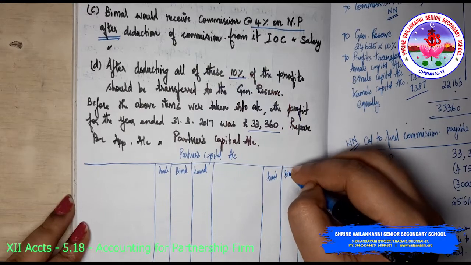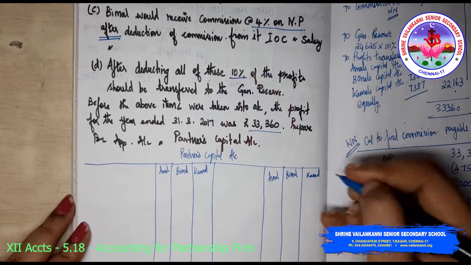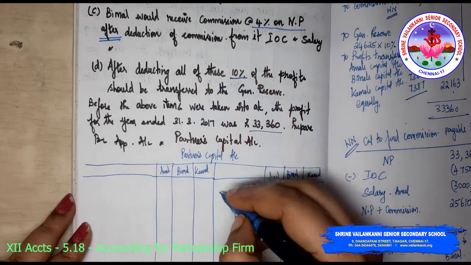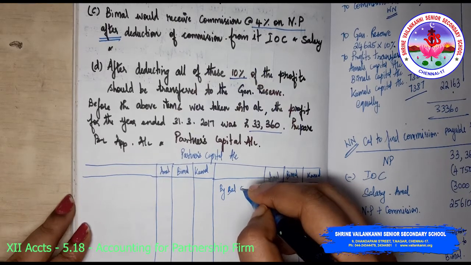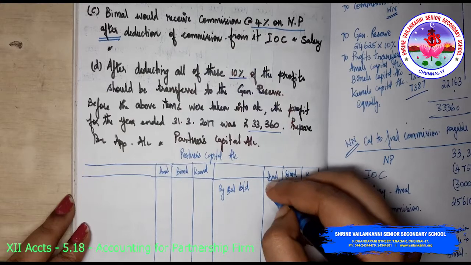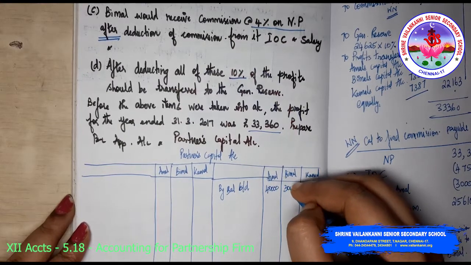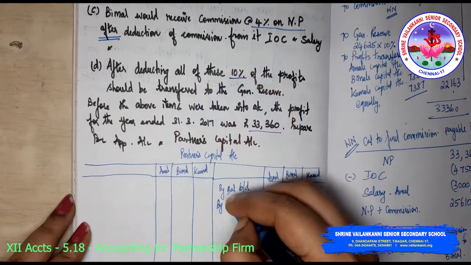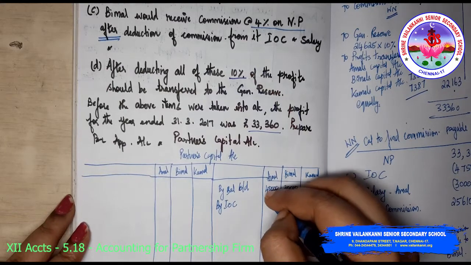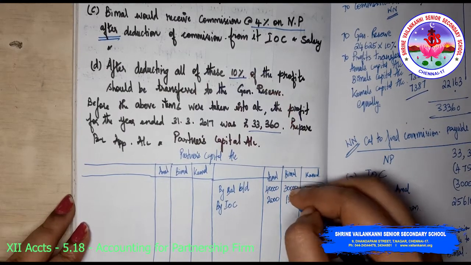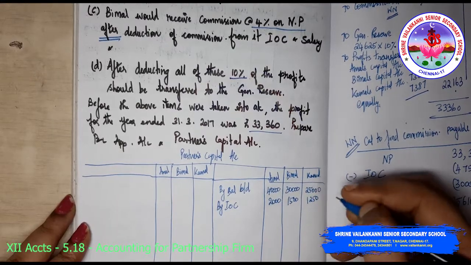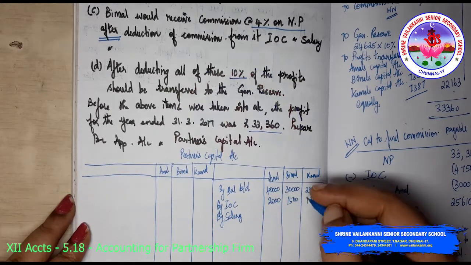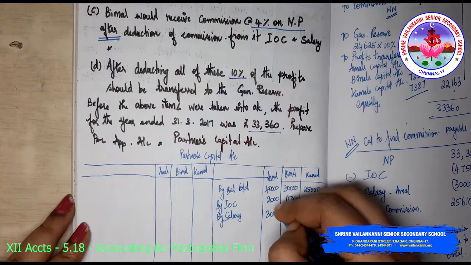First is partners capital account. Again I am telling you, by balance brought down. Opening balance 40,000, 30,000 and 25,000. By interest on capital 2,000, 1,500, 1,250. By salary for Amal only 3,000.